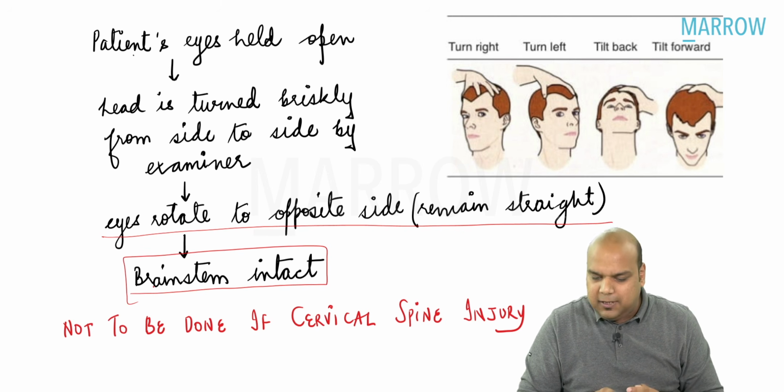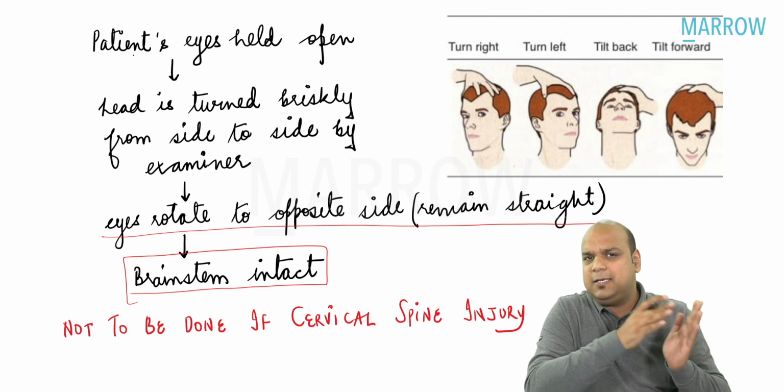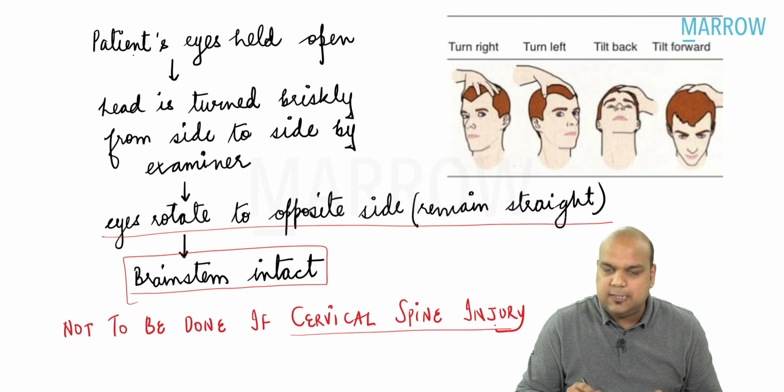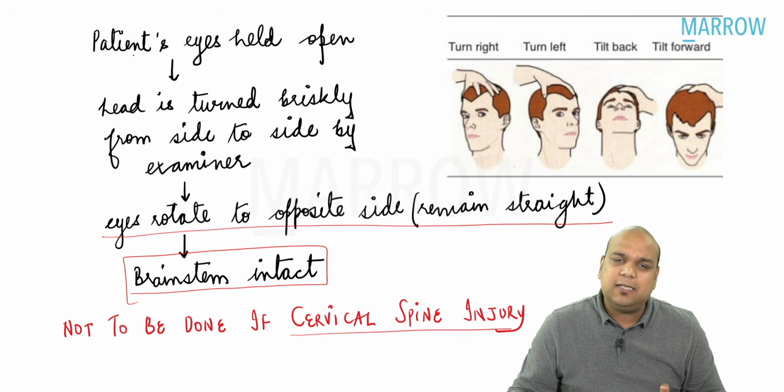The same test can be done by tilting the head back and forward also, but most commonly it is done from side to side. That is how you elicit the doll's eye reflex. Please remember, this should not be done if there has been a cervical spine injury. This is contraindicated in a patient who has some kind of problem in the cervical spine.